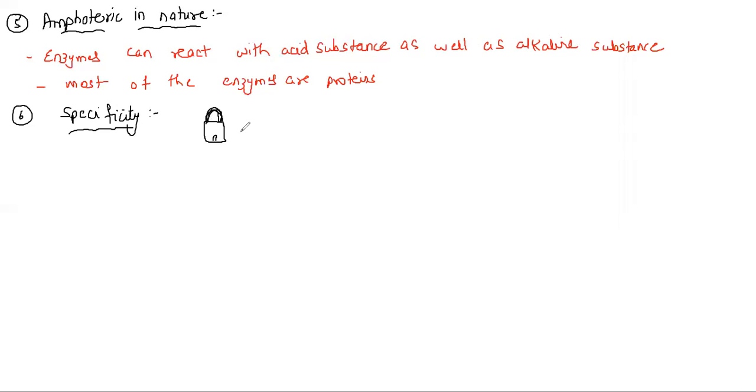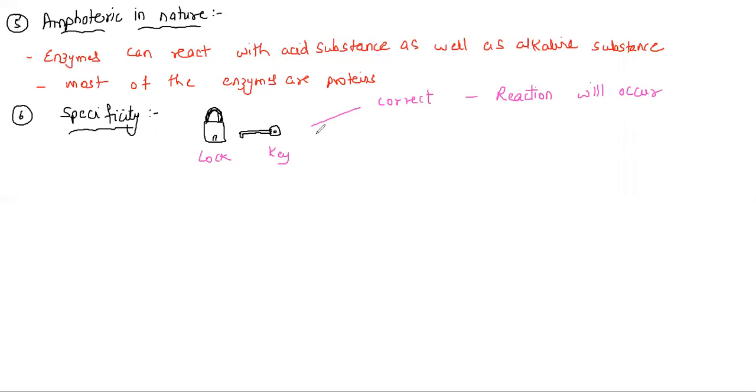Otherwise, it is very difficult for the lock to open. This is called specificity. If it is the correct lock and key, the lock will open. It means the reaction will occur.